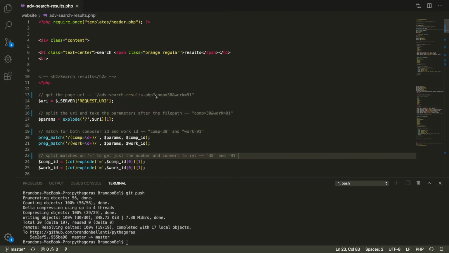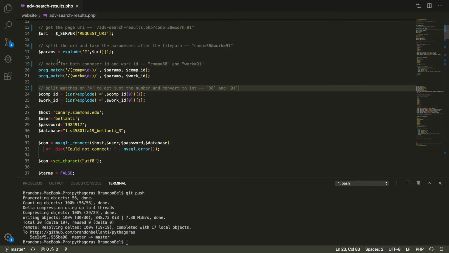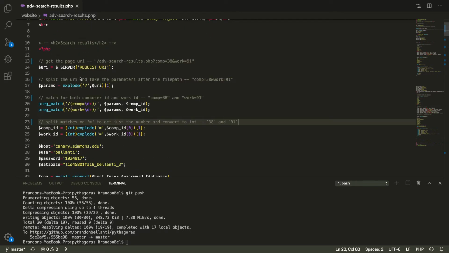And then when this page reloads, up at the top I can take that URL and split it up. I take this URL, whatever the composer number is, split it up so I have just the last part of the string, and then split it up so I can see the composer and then the work numbers, and then actually take that composer ID out. That becomes composer ID, which I can then use in another query.